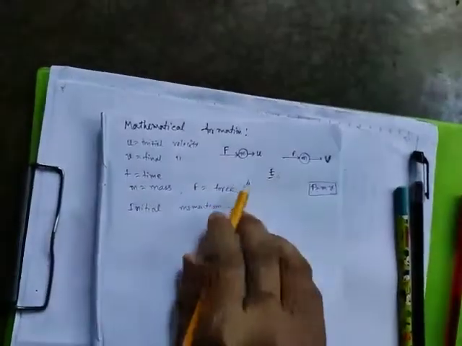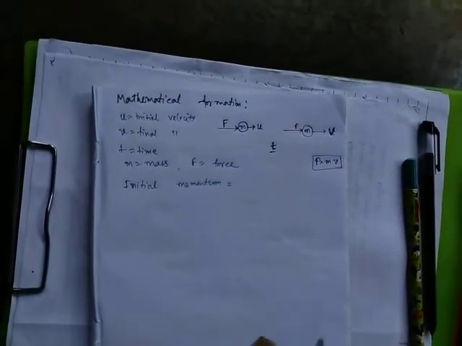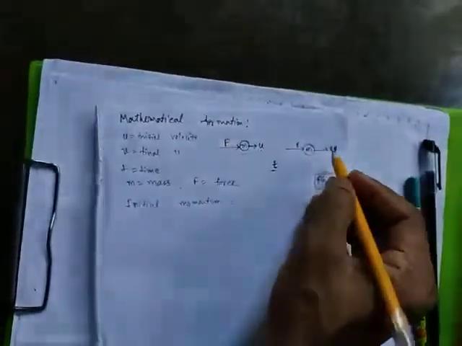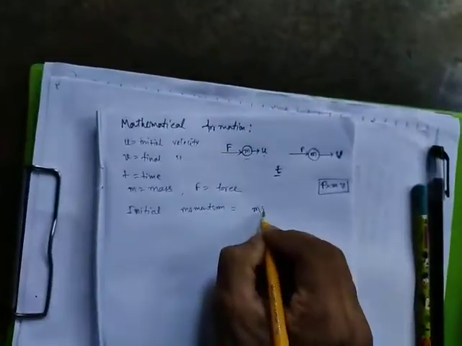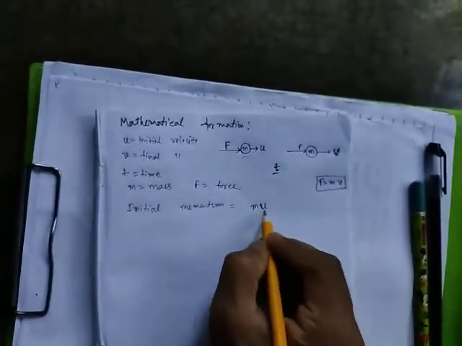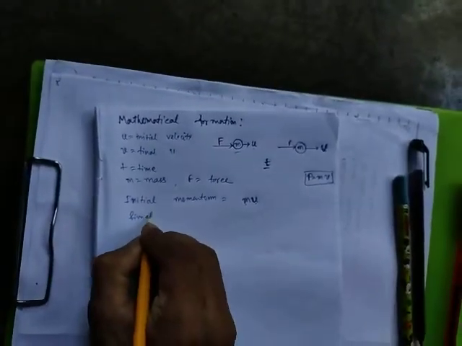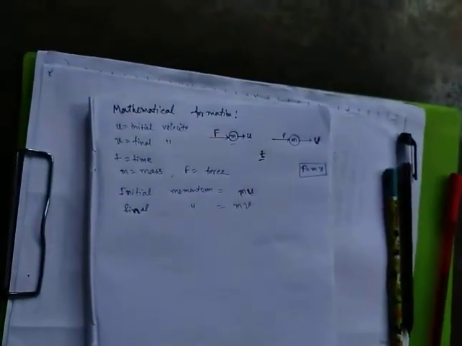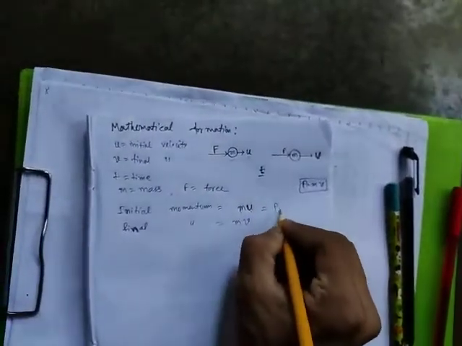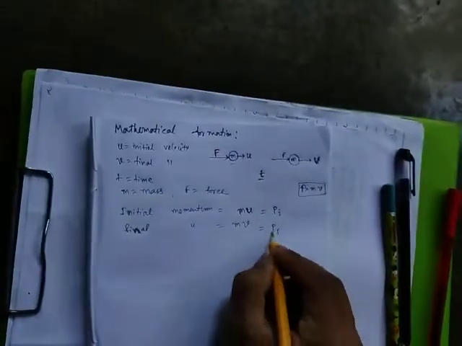Mass of any object doesn't change. So initial mass m, final mass m. That means mass is always the same. Initial velocity u, final velocity v. So what will be the initial momentum? Mass into initial velocity, that means m into u. Final momentum is m into v, mass into final velocity. Here I am representing these as Pi and Pf. Pi means initial momentum, Pf means final momentum.